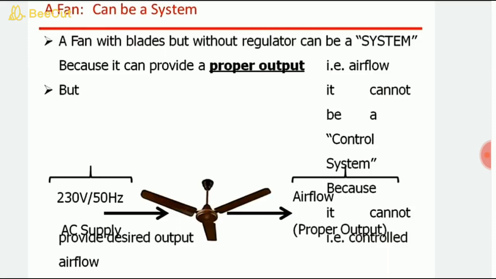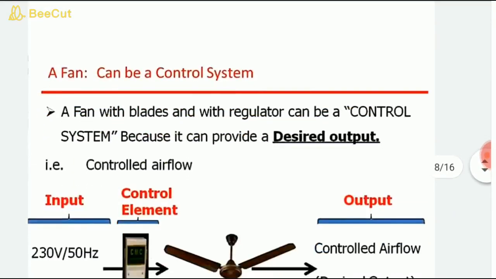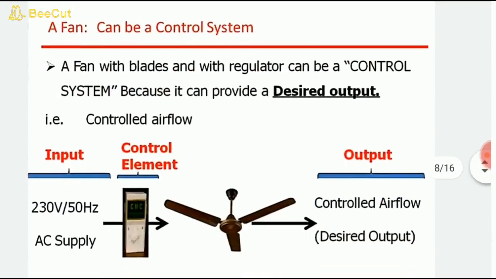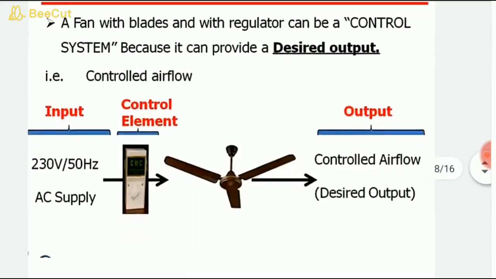So a system with feedback gives you the desired output. So can a fan be a control system? Yes, of course, a fan with blades and with a regulator can be a control system because it can provide the desired output. So the input is you switch on the supply, and the control element, depending upon the regulator mode, varies the speed of the fan. So the output is our airflow, that is, the controlled airflow output varies.